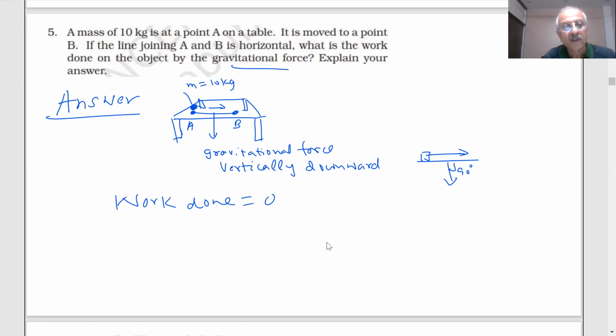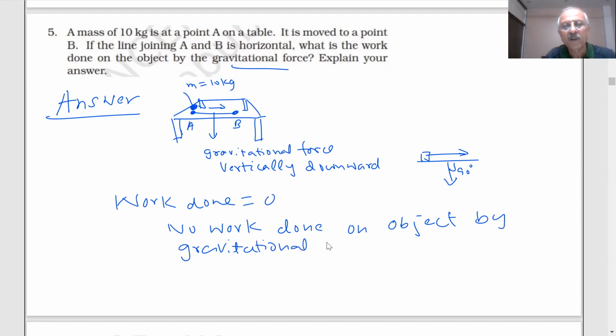Right? Yes, sir. No work done on the object by the gravitational force. We have to be very careful. Here what we are talking about is gravitational force.